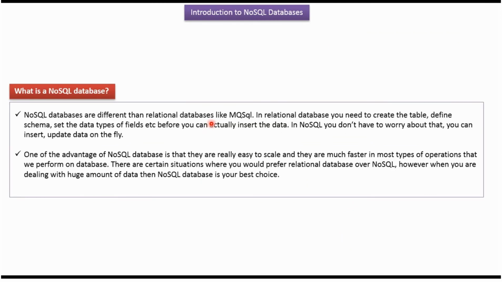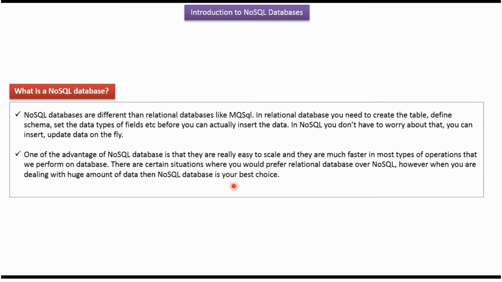NoSQL databases are different from relational databases. An example of a relational database is MySQL. In a relational database, we need to create the table, define the schema, set the data types of the fields, etc. before we can actually insert the data. In NoSQL, we need not worry about this. We can insert the data and update the data on the fly.